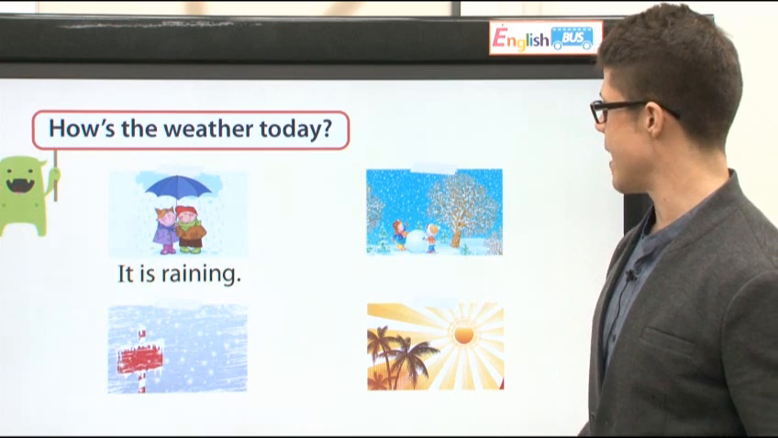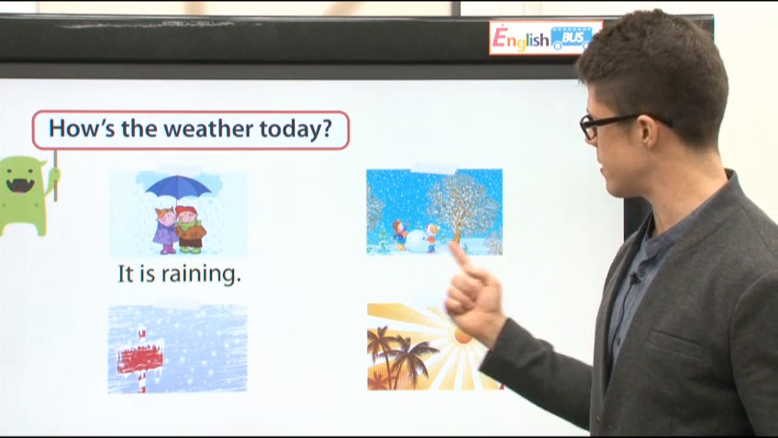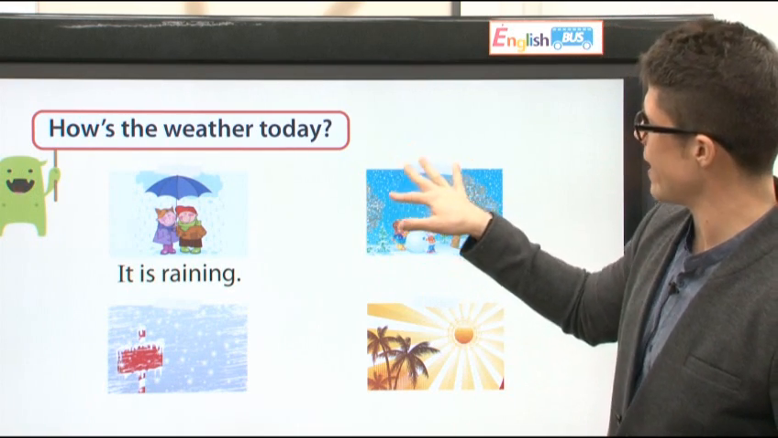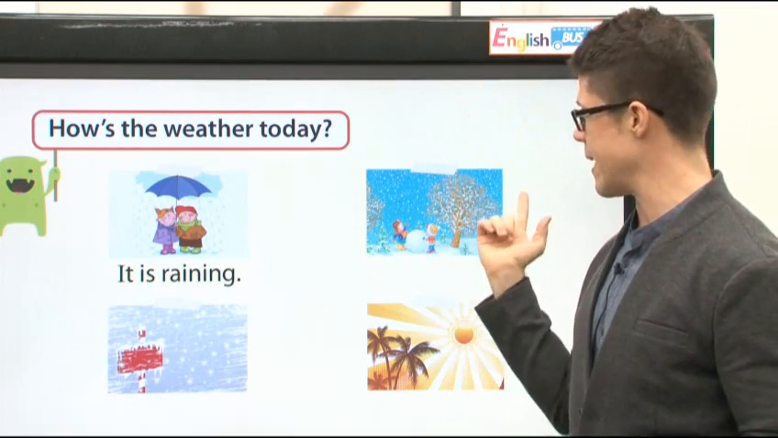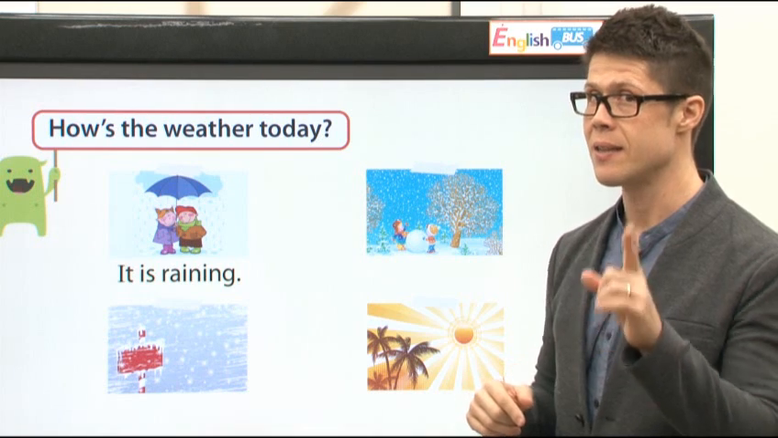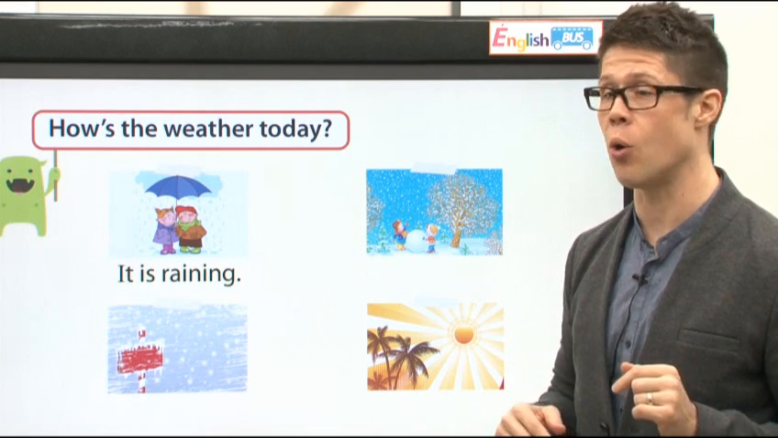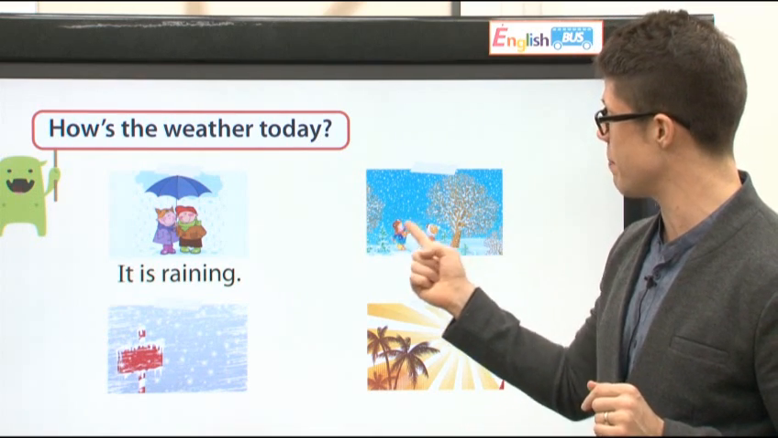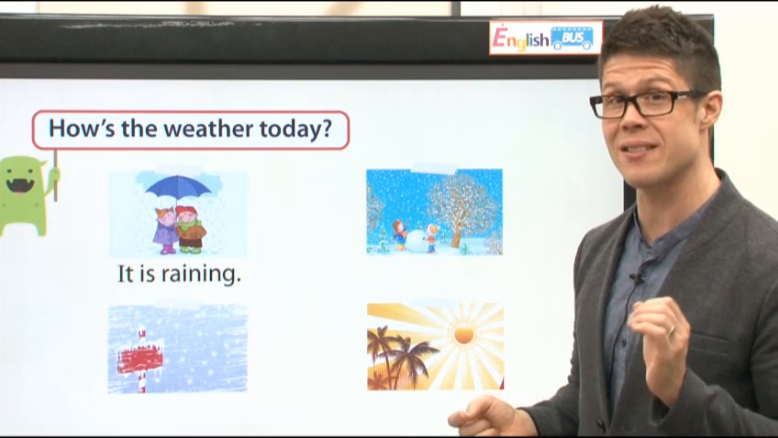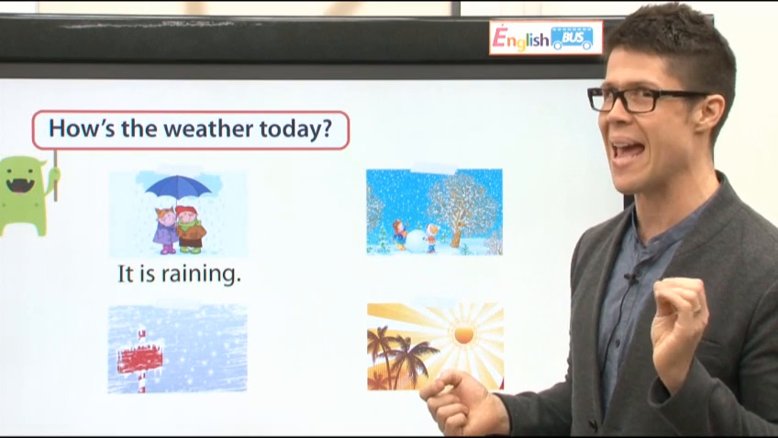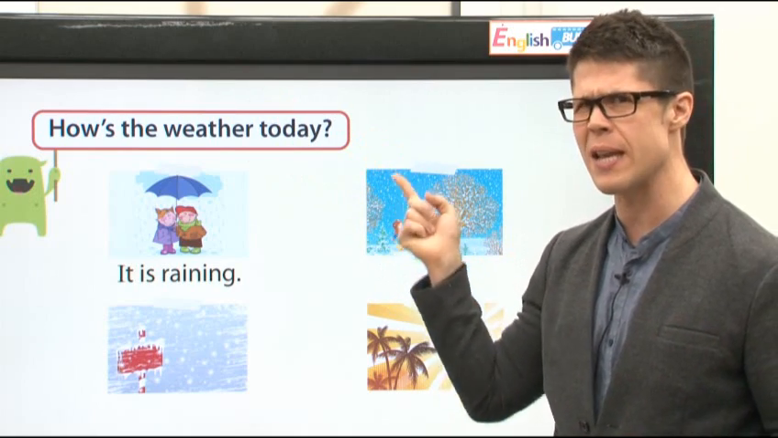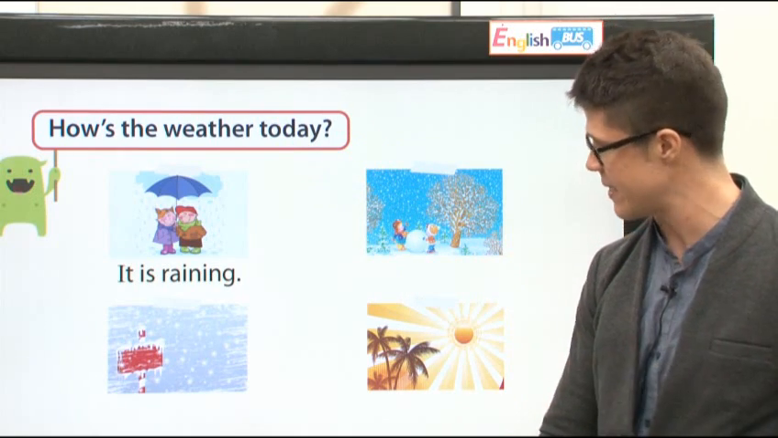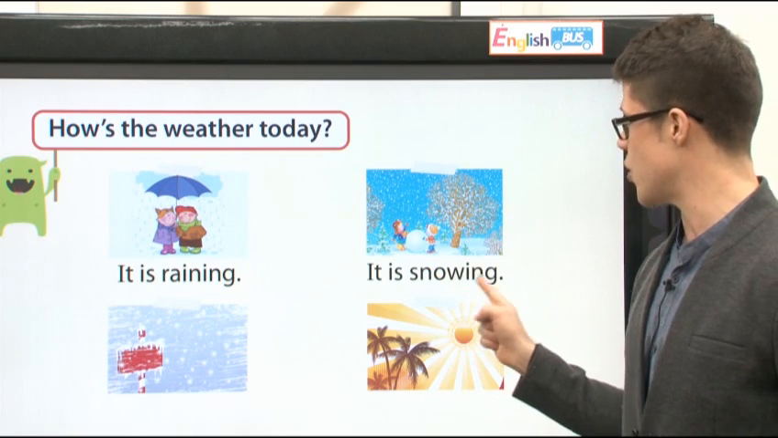All right, next, look at this. There is some white stuff falling from the sky. This isn't rain. No, what is it? That's right, it's snow. See? And what are these children making? They are making a snowman. They're making a snowman. Why? How's the weather today? It is, ding, snowing.